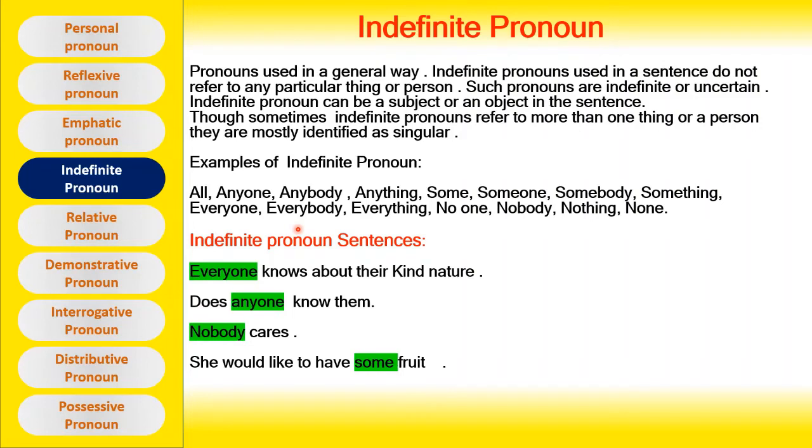Let's see some indefinite pronoun sentences. Everyone knows about their kind nature. Here everyone means everyone. It is plural, but still everyone is considered a singular pronoun. Now, does anyone know them? Here anyone is again indefinite or uncertain. We are not referring to any particular person or thing.